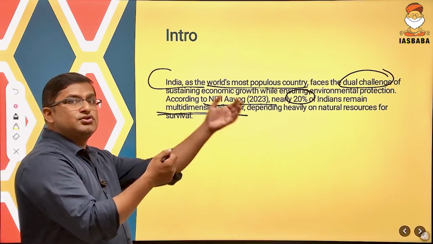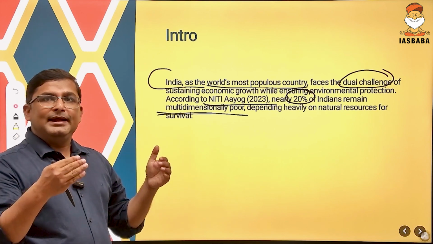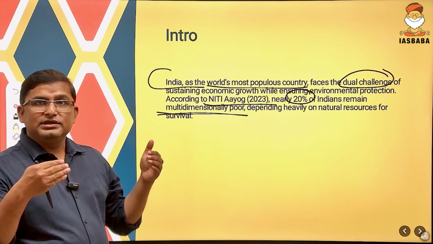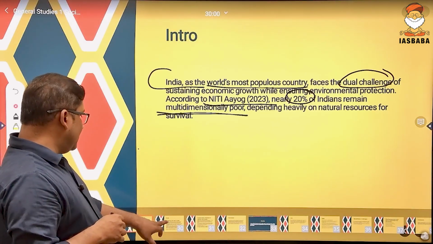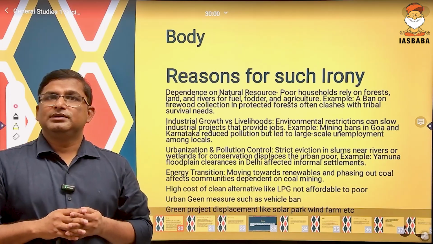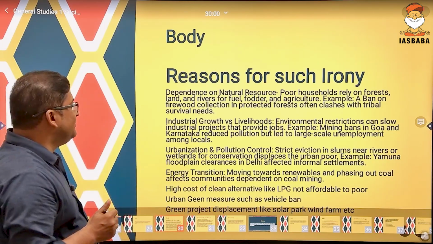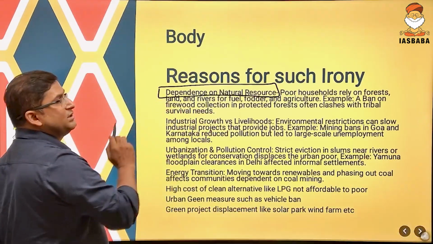So that will show the intensity of how sustainable development and the need of poor people are in conflict with each other. Clear? Now come to the body part of the question: why does such irony exist in India? Because of the dependence of the population on the natural resources.